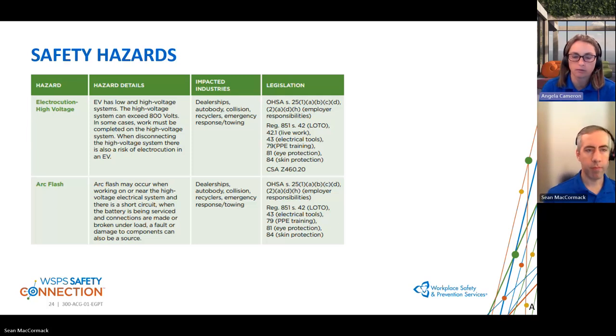But when we get to end of life, or possibly a vehicle that has been damaged, there is a potential for an arc if there's been a short circuit or if there is going to be a disconnection. Let's say that the battery is 10 years old and has never been disconnected before; there could be some corrosion. Depending on how we approach the battery could also be a hazard. So there is the risk of electrocution and arc flash.